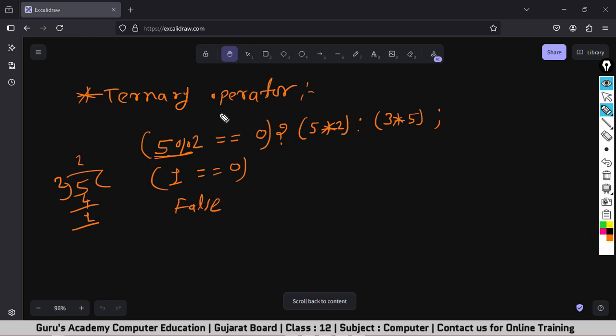And in ternary operator, this part will be executed if the result of the expression is true, and this part will be executed if the result of the expression is false. As of now, the result of this expression is false. So this part will be executed and the answer would be 5 into 3, 15. Okay, good. So this is the ternary operator.